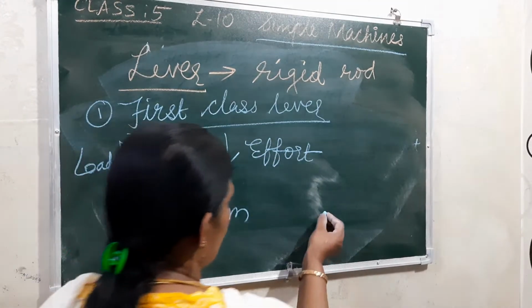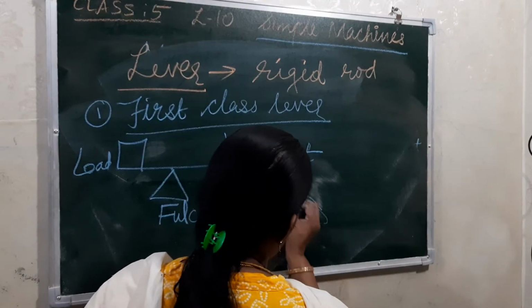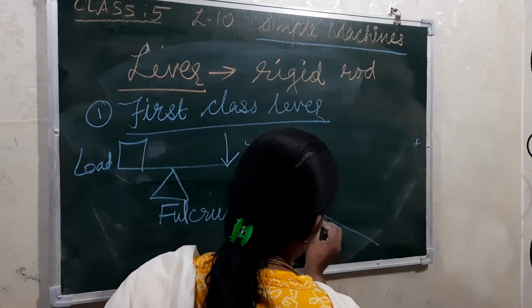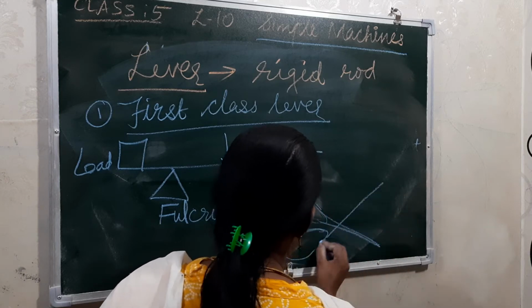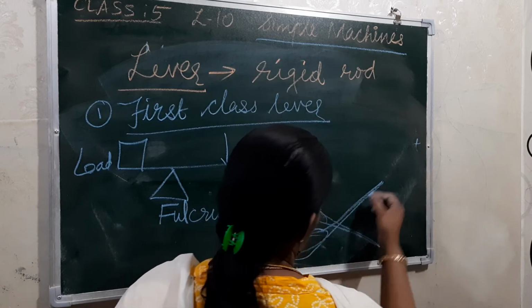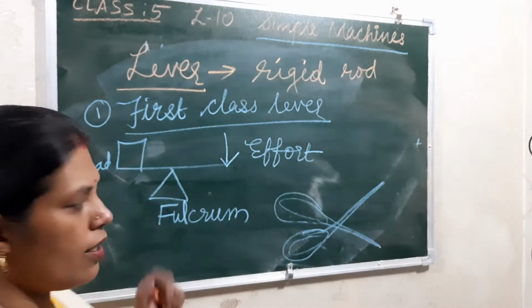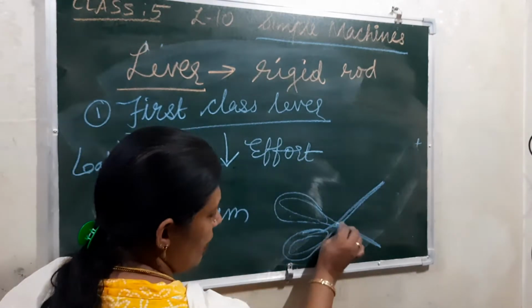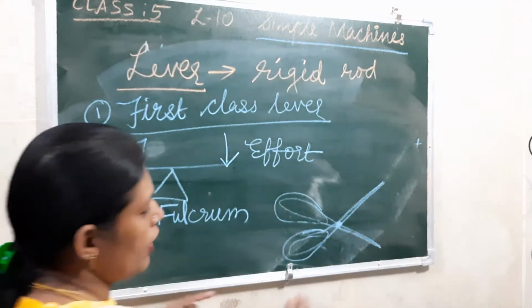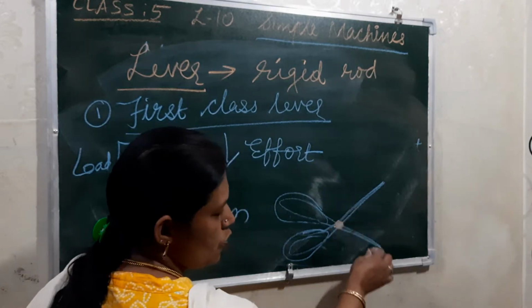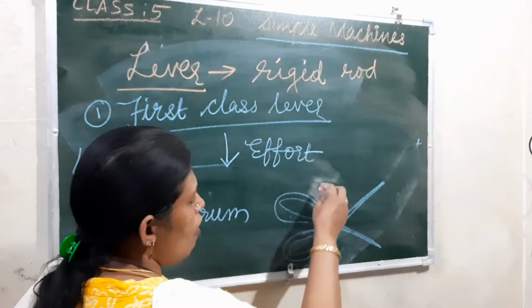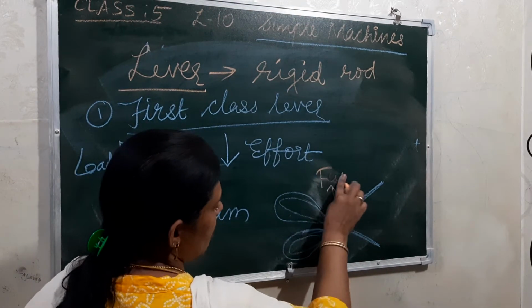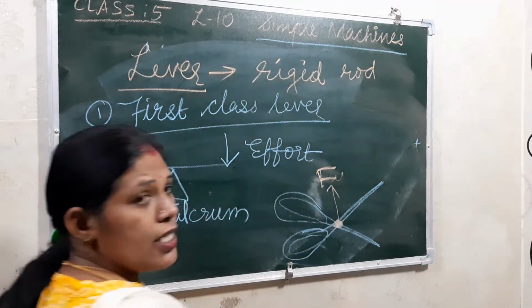For this we can take the example of a scissor. You all are using the scissor, right? Here, children, this is the middle point, the fixed point. These two are joined, so this is what we call the fulcrum. I am writing F here. F means fulcrum.